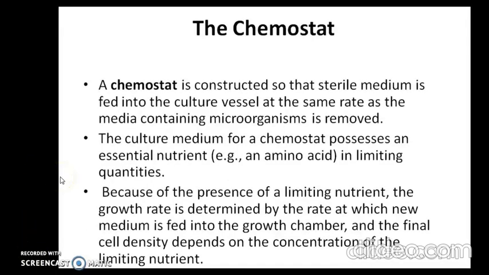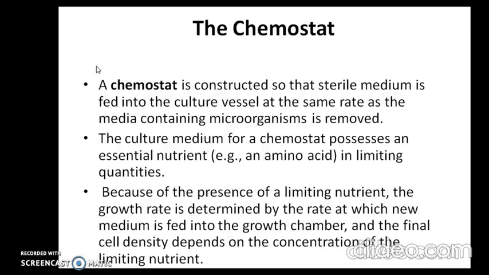A chemostat is constructed so that sterile medium is fed into the culture vessel at the same rate as the media containing microorganisms is removed. We know that a culture medium consists of all the essential nutrients that are required for the growth of microorganisms. The culture medium for a chemostat possesses an essential nutrient in limiting quantities. For example, that essential nutrient can be an amino acid.